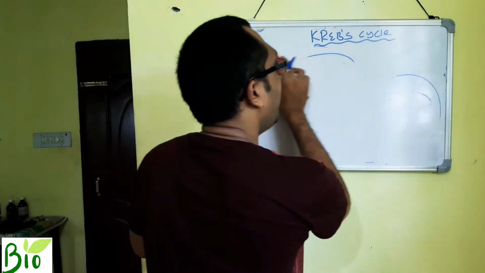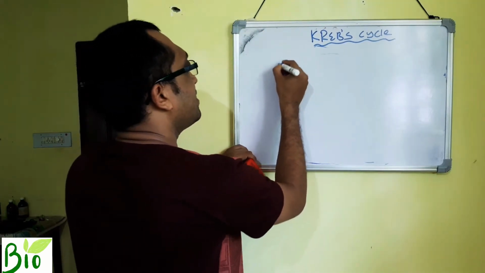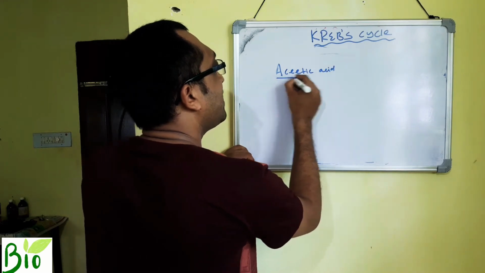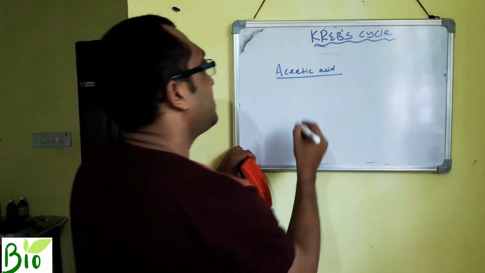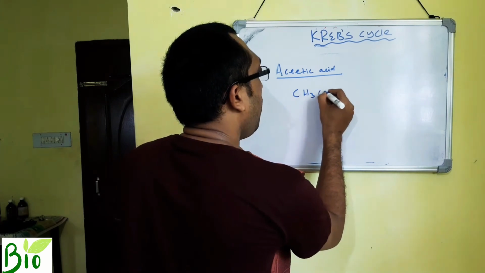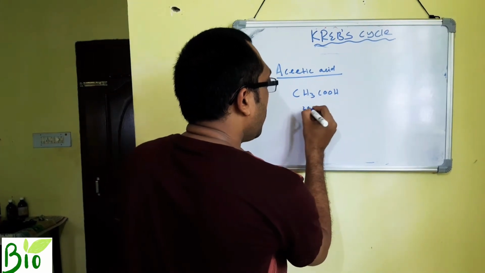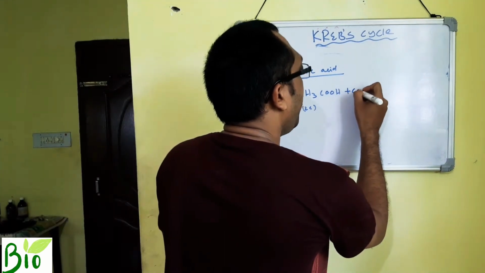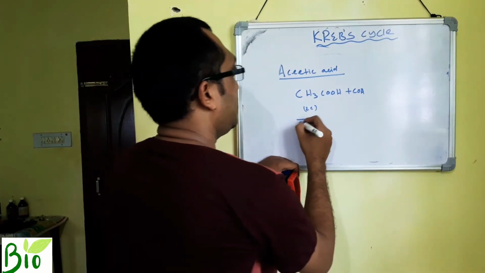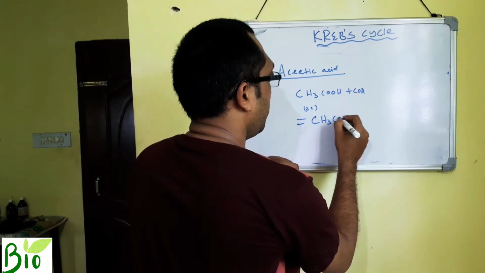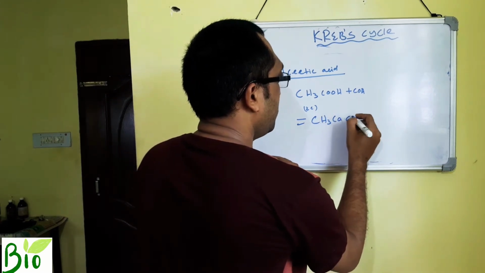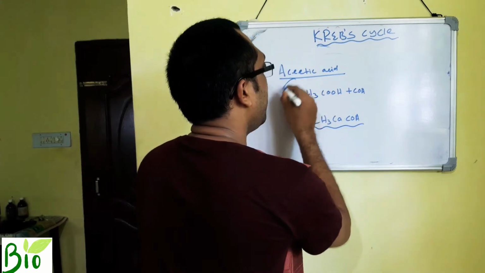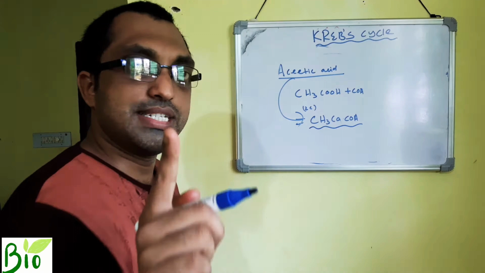So students, you might have known about acetic acid. You might have known about acetic acid. What is that? CH3COOH having 2 carbon. When I add coenzyme A there, it will convert to CH3CO-CoA. This is called acetyl coenzyme A. So got my point? What is acetyl coenzyme A?